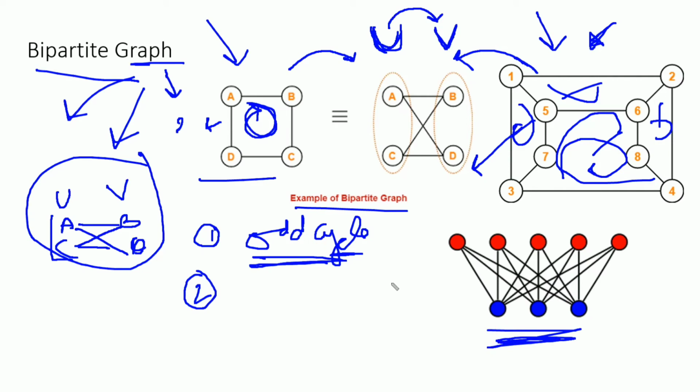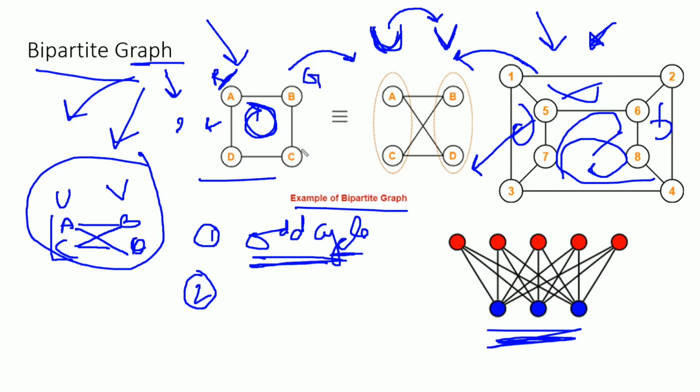We can color the vertices of a graph provided that vertices which are adjacent to a vertex cannot be colored with the same color. Suppose this is a graph and I want to color vertex A using red color. The adjacent vertices of vertex A are B and D. So we can't color vertices B and D with red color. Suppose I'll color them using green color.